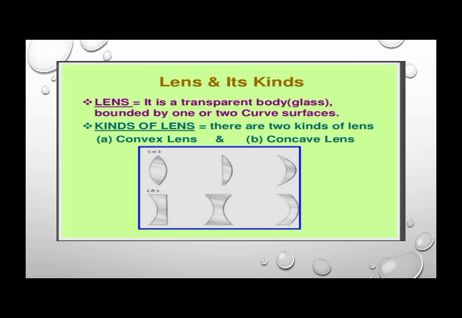Now here is the previous topic of this chapter, which we have already covered in our Zoom class, but most of the students were absent, so that's why we are explaining it here again. That is about lenses and their kinds. There are basically two types of lenses, the convex lens and the concave lens, right? Both are curved lenses, and in which direction they curve is what we are going to learn over here.